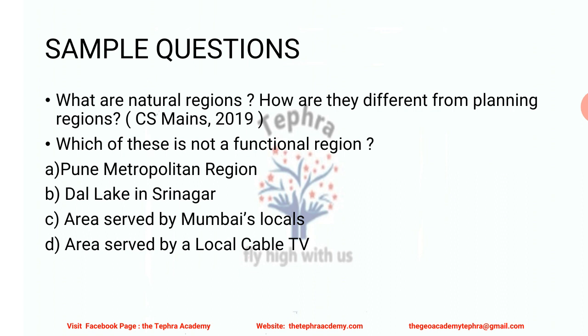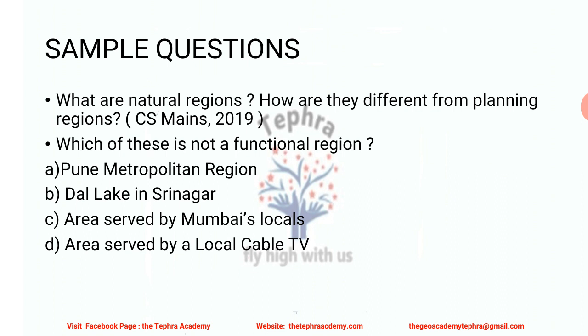What are natural regions and how are they different from planning regions? This question was asked in the Civil Services Mains exam in 2019. Natural regions are physical regions divided on the basis of climatic characteristics, such as tropical rainforest, Mediterranean, Arctic, tundra and taiga regions. They are based on climatic conditions and latitudinal locations.